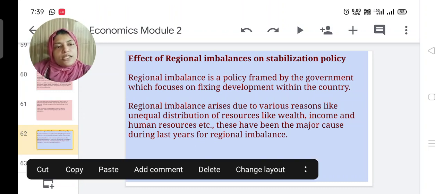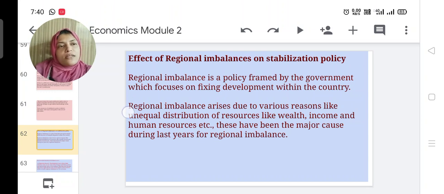Effect of regional imbalance on stabilization policy. Regional imbalance means inequality between regions, and it is addressed by a policy framed by the government which focuses on fixing development within the country. Regional imbalance arises due to various reasons like unequal distribution of resources such as wealth, income, human resources, etc. These have been major causes of regional imbalance over the last years.